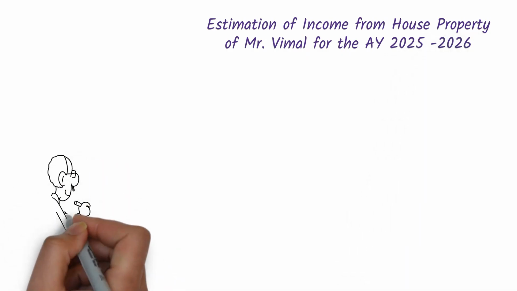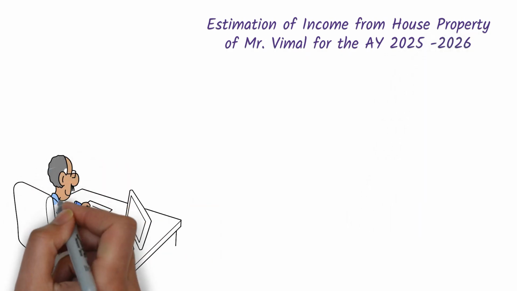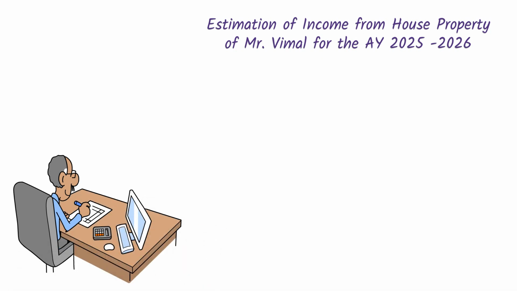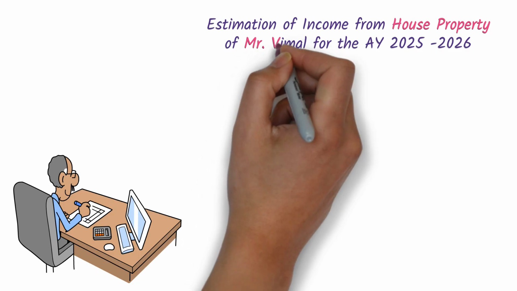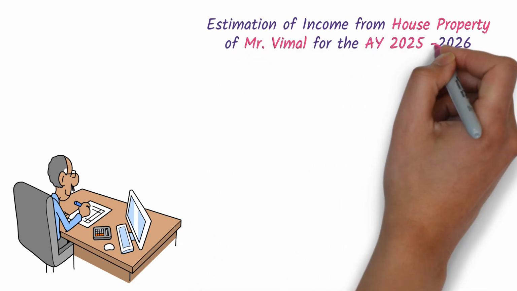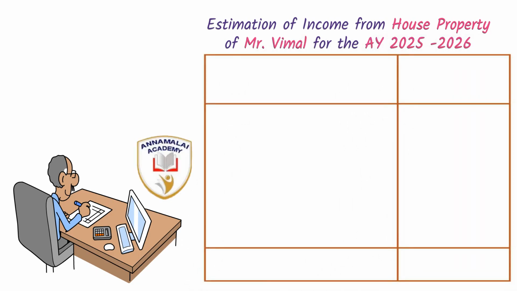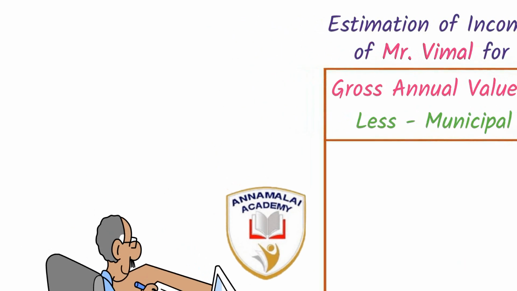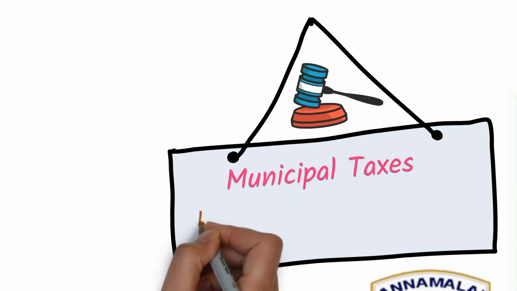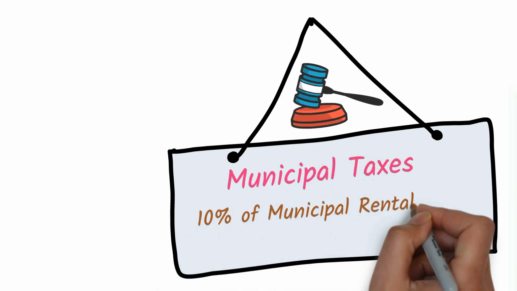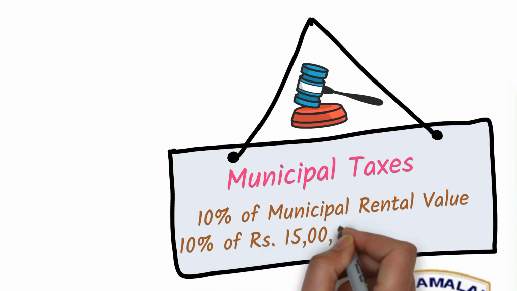When you write the heading for a statement, it should confirm 3 details: what head of income it is, who the assessee is, and for what assessment year it is being done. Now after giving these details, the gross annual value of 16 lakhs is taken and municipal taxes are to be deducted from it. The municipal taxes are given as 10% of the municipal rental value, that is 10% of 15 lakhs, which is 1,50,000.